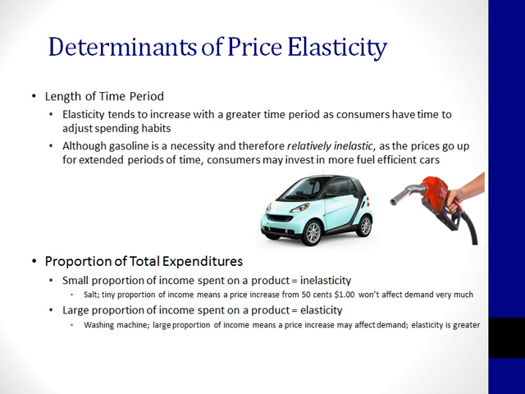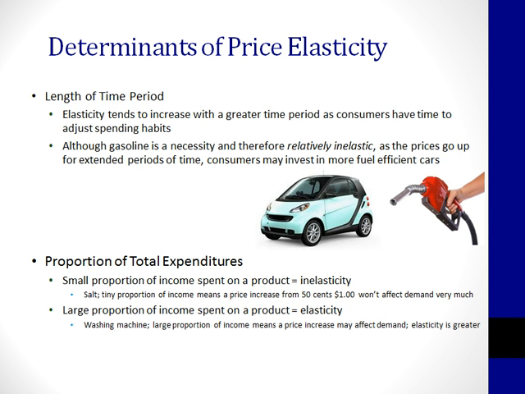Perhaps we carpool with a teammate to soccer practice or consolidate our errands into one trip. Or we might buy a more fuel-efficient car. What this does is it reduces our demand for gasoline in the long run and makes it more elastic as time goes on. How much we spend on goods also affects the elasticity of the product.